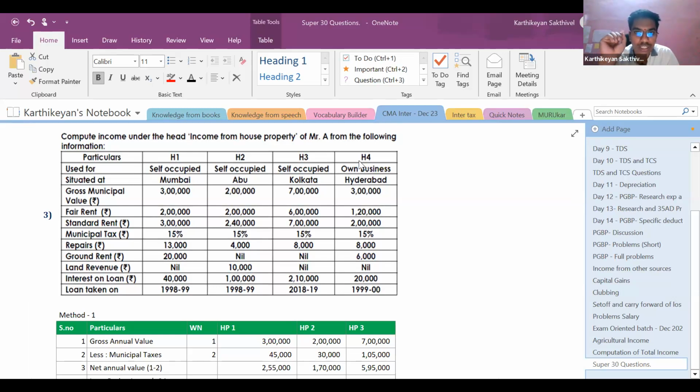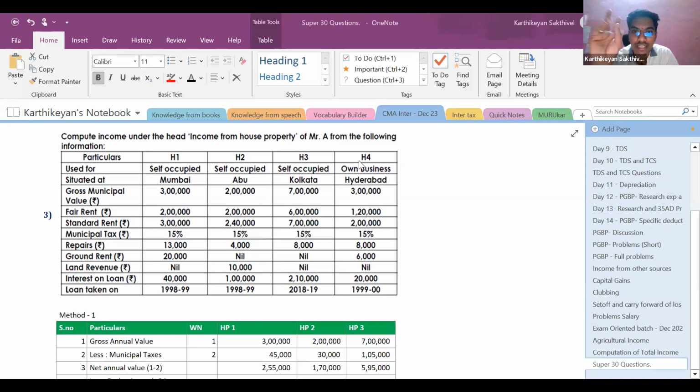One point which I request you to highly remember: a similar question I just saw in a recent MTP, and unfortunately they have given a wrong answer. In the CMA Intermediate MTP, they have treated one house property as self-occupied and the other two as deemed to be let out. But it is the other way around, right? So be very, very cautious of this point. If you have seen a question similar to this in a recent MTP, just verify the answer, whether you have one house property as self-occupied or two house properties as self-occupied.